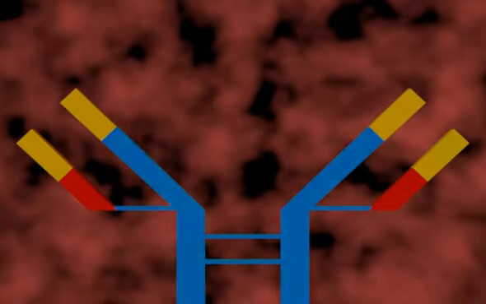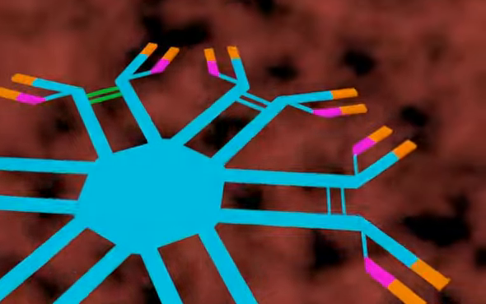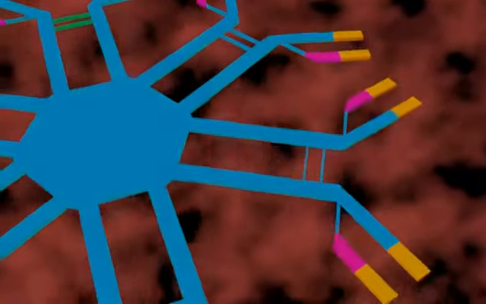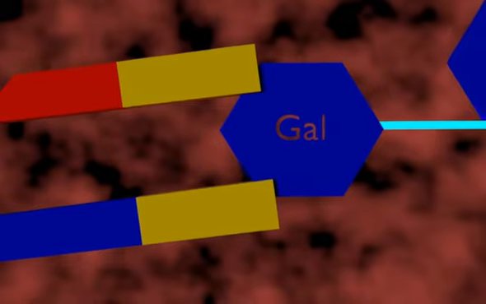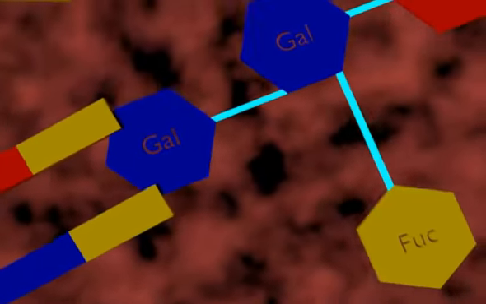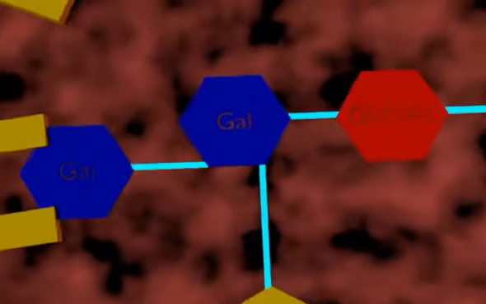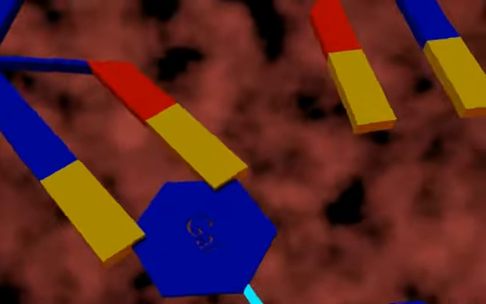The antibody consists of 2 heavy chains and 2 light chains held together by a disulfide bond. One of each of these chains forms the paratope, which shapes the Fab, whose shape is specific to a singular antigen. The antigen has a site at the very end of the carbohydrate known as the epitope. This is the part of the antigen that fits into the Fab region of the antibody.